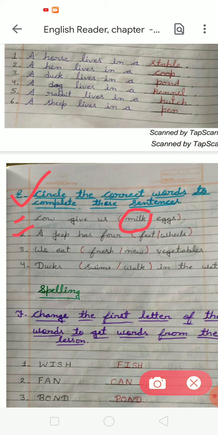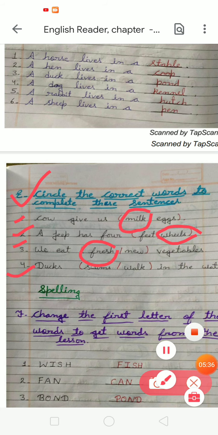After that, a jeep has 4 wheels. So we have to circle the word wheels. Third, we eat fresh or new vegetables. So we have to eat always fresh vegetables. Next, ducks. Ducks swim or walk? So ducks swim in the water. So we have to circle the word swim.